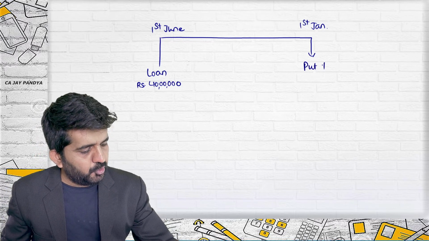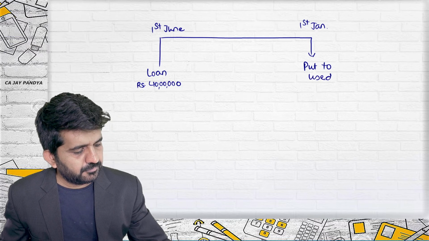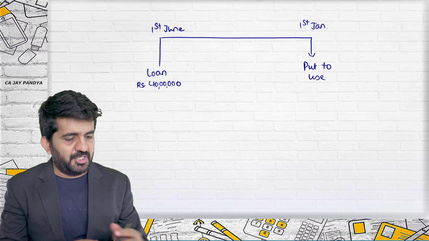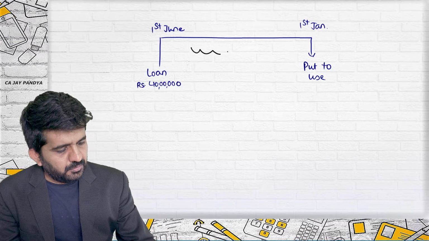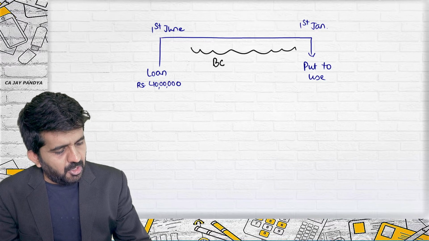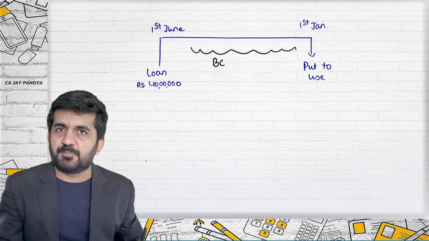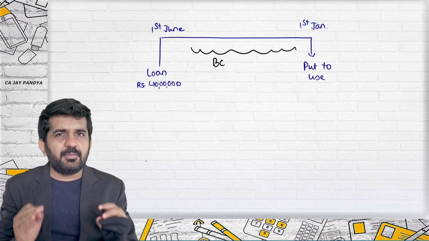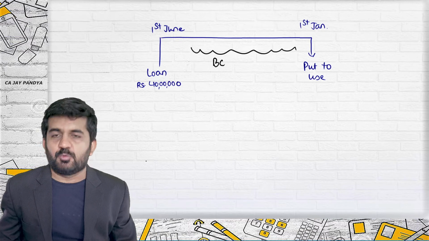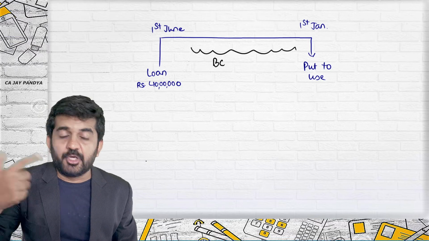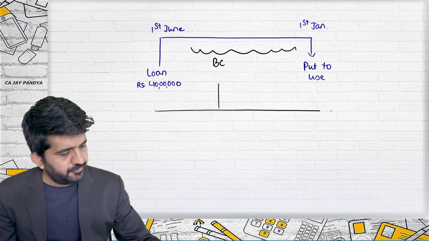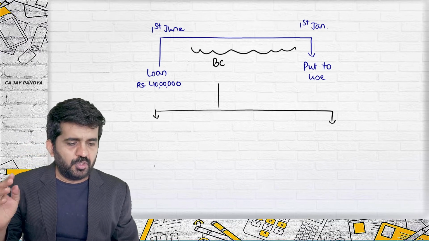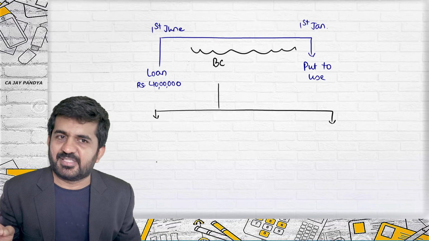It was put to use. Yes. So this question is asked in the examination and they are asking us what to do about borrowing cost as per AS 16. Is it all right? This is what they are asking. If the same question is asked in the examination, I will not write what they have written. I will write two options. How many months? June, July, August, September, October, November, December. 7 months.